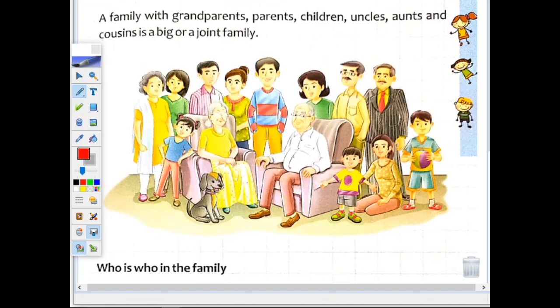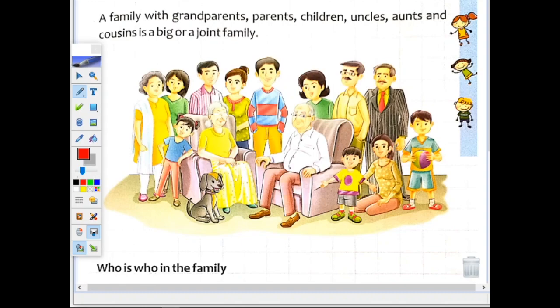Now we are seeing a big family, that is a joint family. Now children, I am reading: a family with grandparents, parents, children, uncles, aunts and cousins is a big or joint family. Joint family is a big family where we see parents, grandparents, uncles, aunts and cousins.